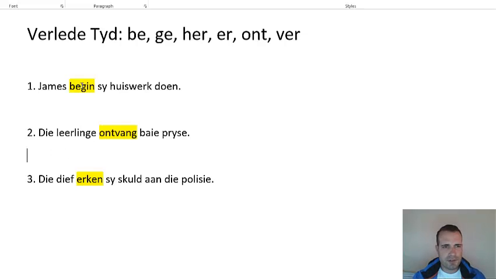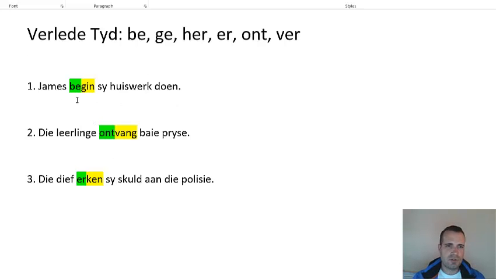Okay, so if you look at these verbs now, you see that verb starts with be. That verb starts with ont. That verb starts with er. So this rule states that if your verb starts with one of these things, then it cannot get a ge. Do not put a ge on that verb.